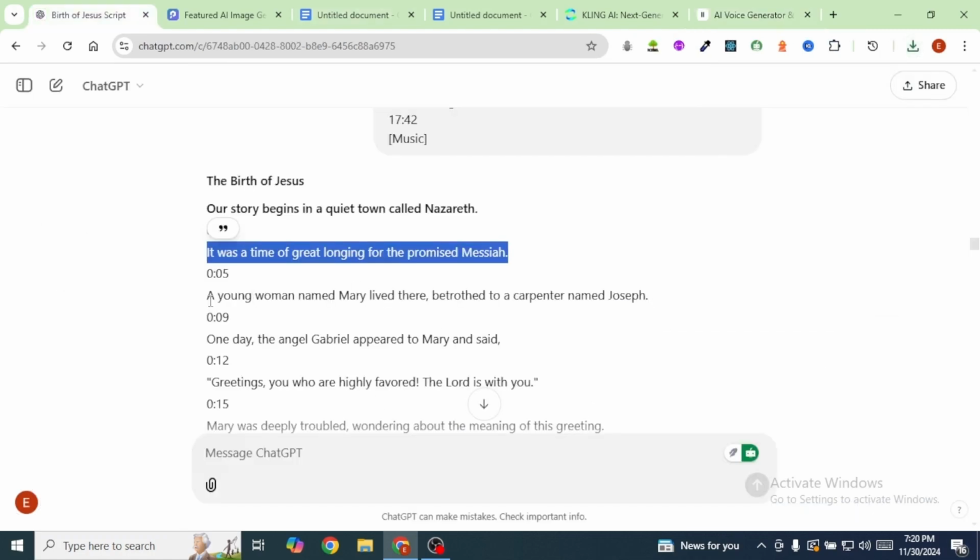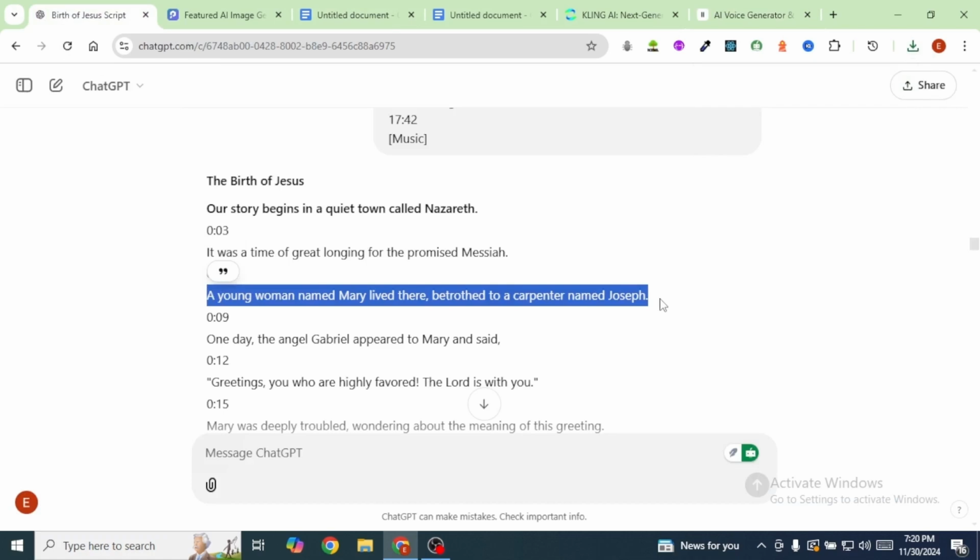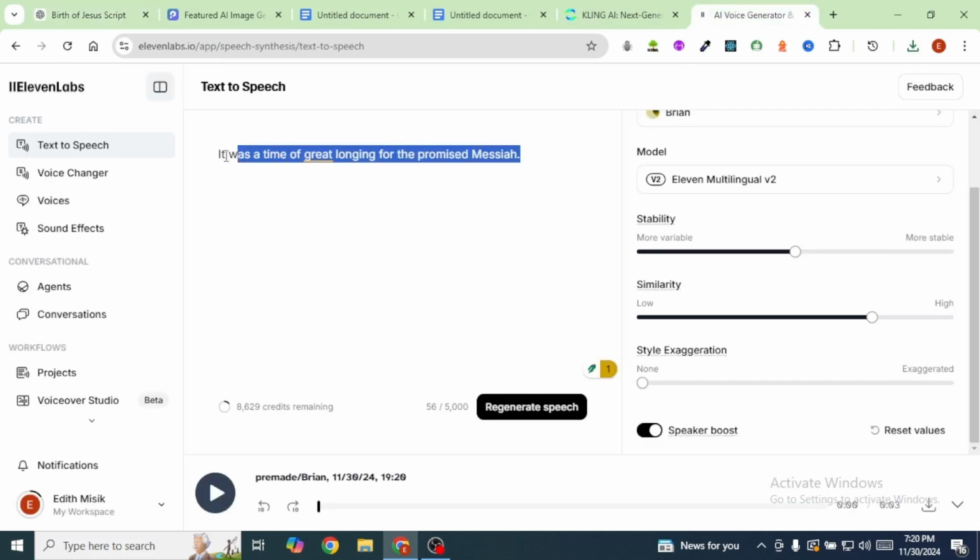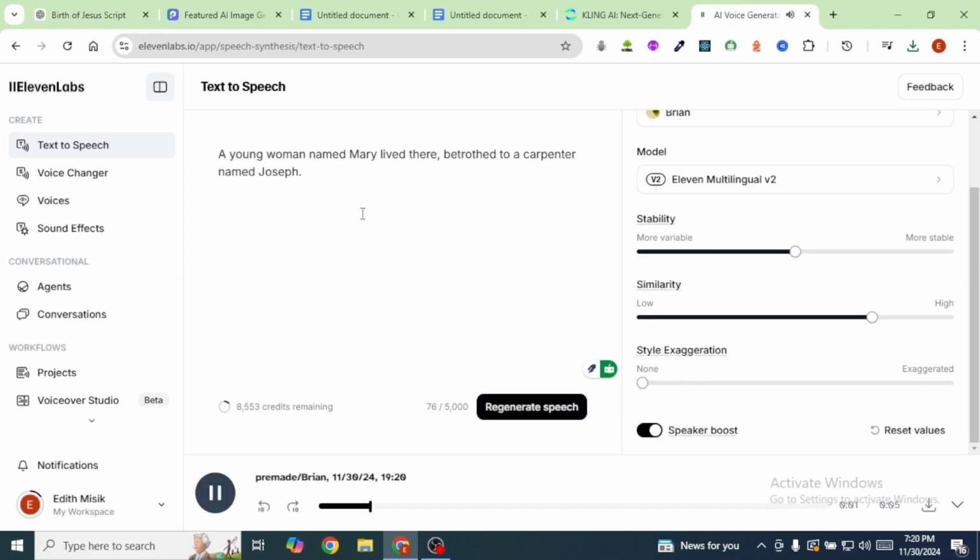Head back over to ChatGPT, copy the third narration for the third scene, and I'm going to head back over to ElevenLabs, and I'm going to paste it right inside there. Then generate speech. A young woman named Mary lived there, betrothed to a carpenter named Joseph. Then download it. I will go ahead and do the same thing for the remaining narrations.